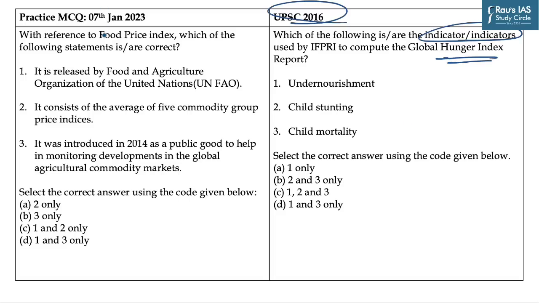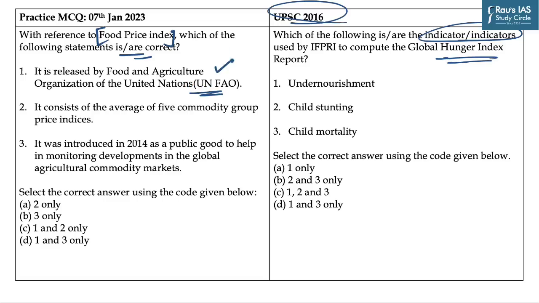On similar lines, we have designed one practice MCQ on Food Price Index, and it says, with reference to food price index, which of the following statements is or are correct? In this question, you are being given three statements and you need to identify which of the following are correct. The first statement says, this index is released by Food and Agriculture Organization of United Nations.